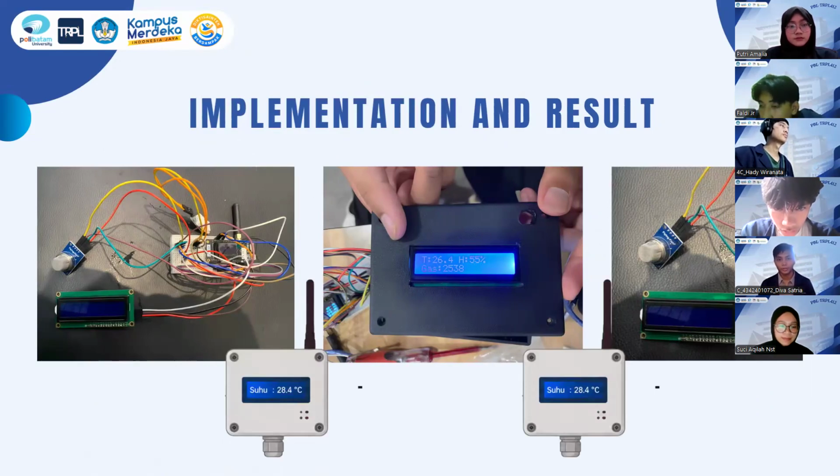Okay, this image shows the main hardware components of the system, including the sensor node, the LoRa receiver, and the overall prototype used for environmental monitoring. The sensor node collects temperature, humidity, and gas data, which are transmitted wirelessly through LoRa to the receiver before being sent to the web application for monitoring. Next slide.